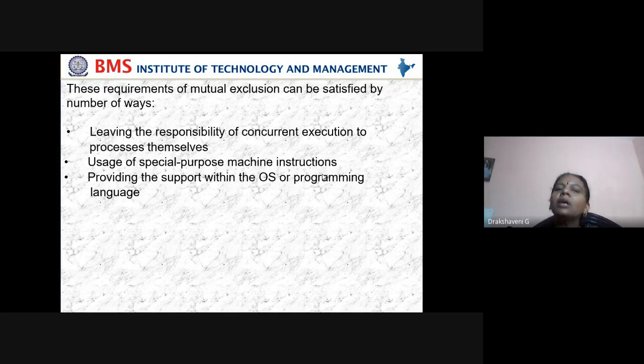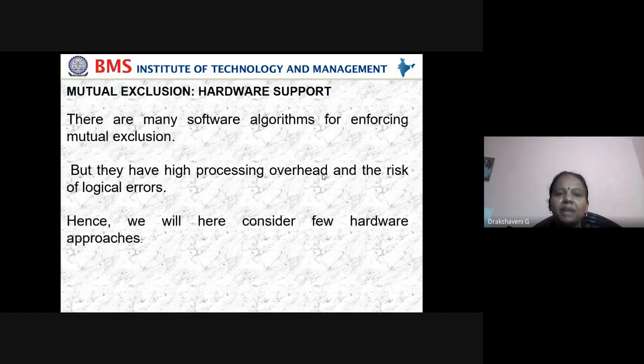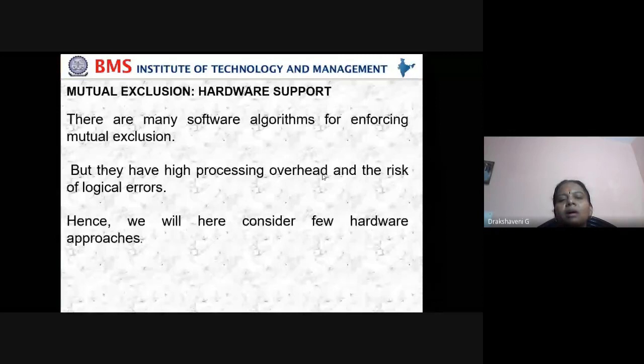These are the ways mutual exclusion can be satisfied. Now, mutual exclusion with hardware support. There are many software algorithms for enforcing mutual exclusion, but they have a high processing overhead and a risk of logical error. Hence, we will consider a few hardware approaches.